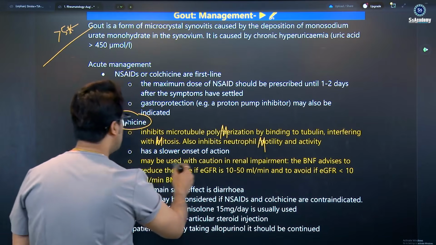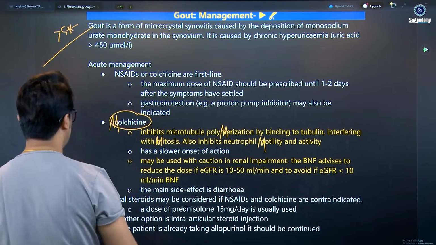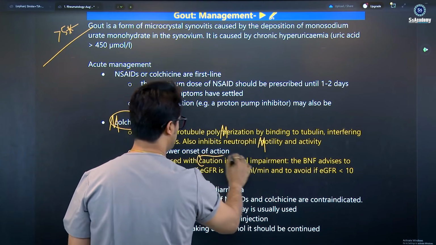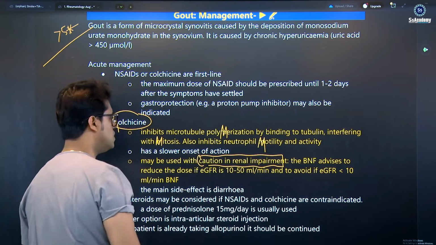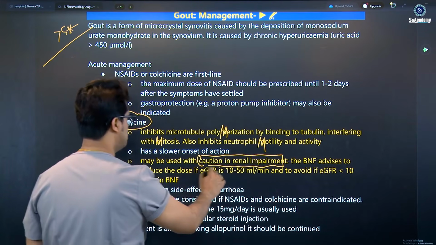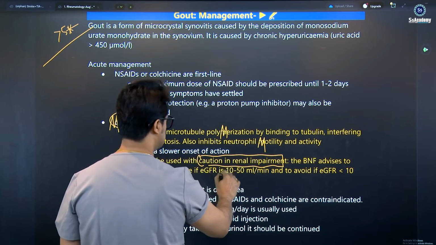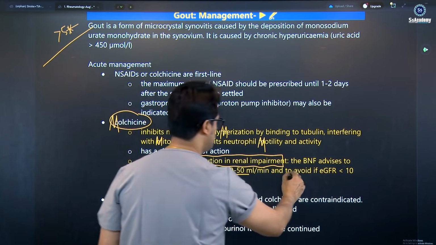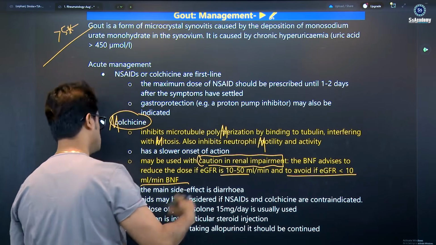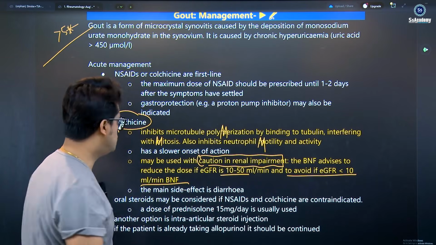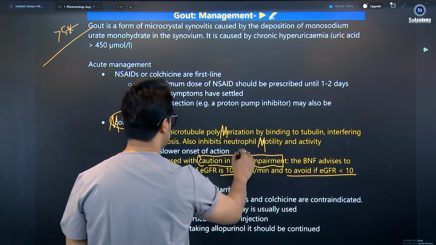Now, it may be associated with caution in renal impairment. Of course, colchicine requires caution in renal impairment. The BNF advises to reduce the dose if eGFR is 10 to 50, and to avoid it definitely if less than 10; you should stop, you shouldn't use it either. So caution in renal impairment.